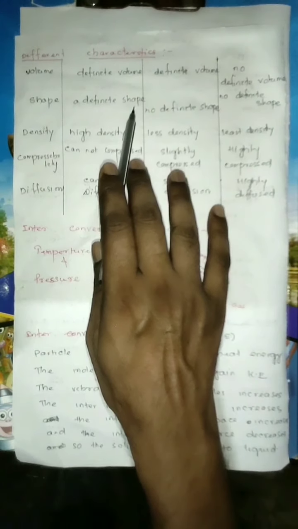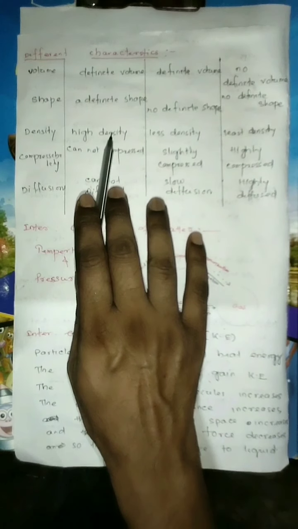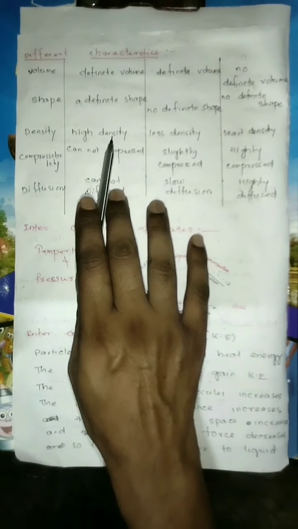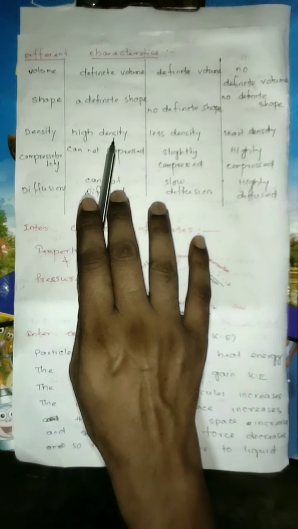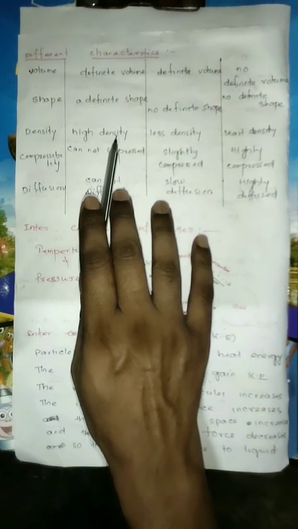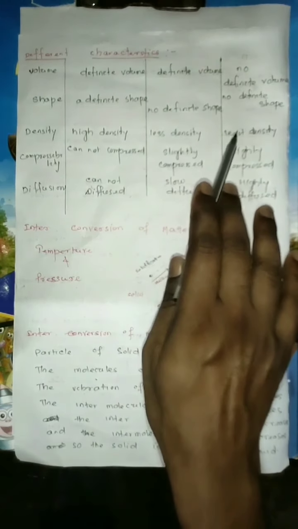Solid has definite shape, but liquid has no definite shape, and gas also has no definite shape. Density. Solid has high density. Density is equal to mass per unit volume. In comparison to mass, the volume is less in solid, so this will be high density, less density in liquid, least density in gas.